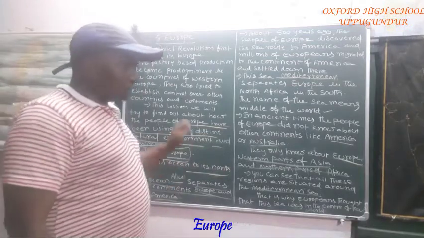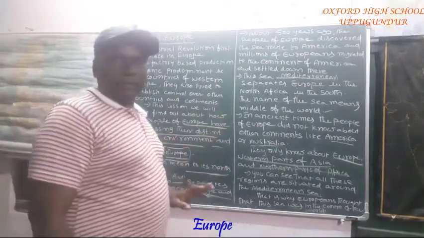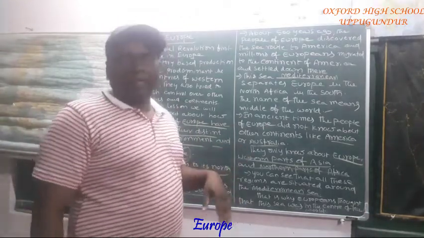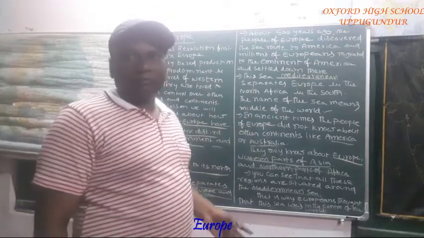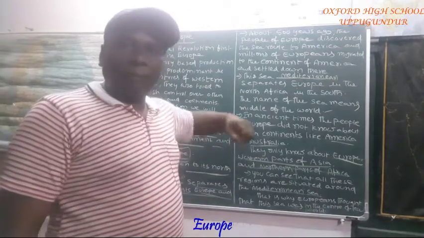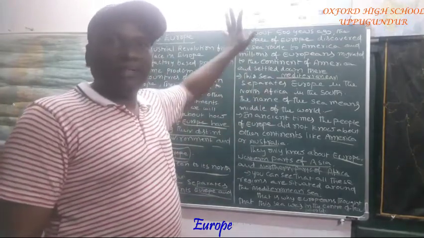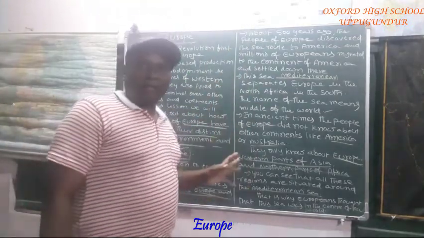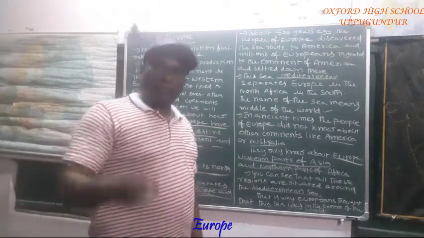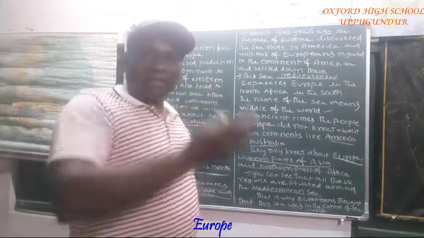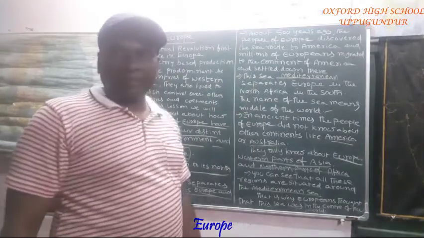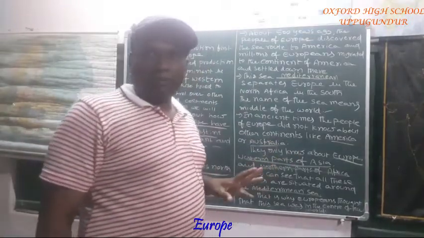So Europeans initially knew only their own continent. They didn't know about Australia and North America. Afterwards they discovered America, and many people from Europe went and settled down there. Afterwards many Europeans went to Australia, and there also they made their settlements. All this information we discussed up to now.